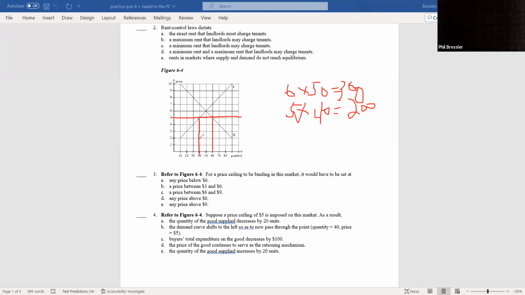Now, I would look to be able to do 3 and 4 for both price ceilings and price floors. And be wary. Say this was a price floor at $5. Then the answer would be that buyers' total expenditure stays the same, because we'd stay at the equilibrium of $6 if $5 was a price floor. So make sure you know whether it's binding. And remember, if it's not binding, say they said that was a price floor, we would just erase everything and we're right back at the equilibrium.